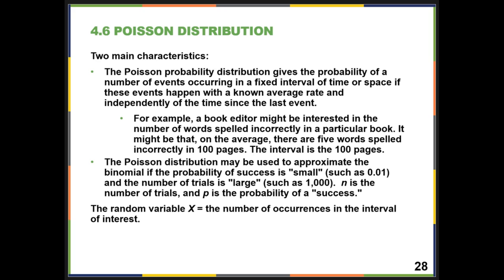The other characteristic is that the Poisson distribution may be used to approximate the binomial if the probability of success is small, such as 0.01, and the number of trials is large, such as 1,000. N is the number of trials, and remember P is the probability of a success. The random variable X equals the number of occurrences in the interval of interest.